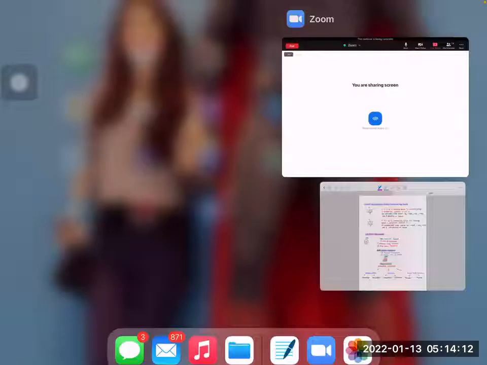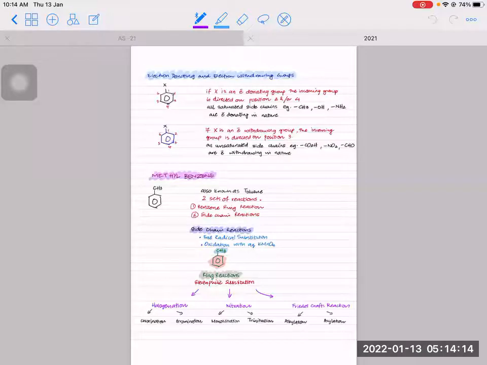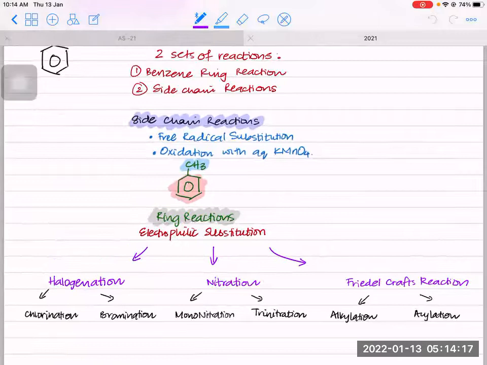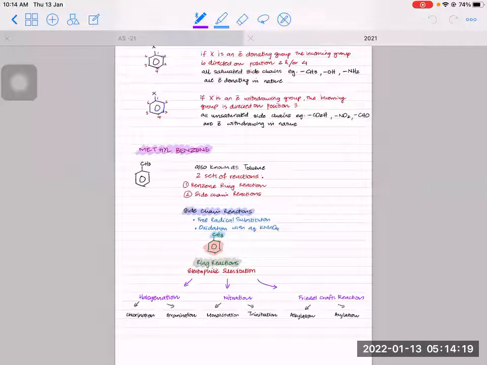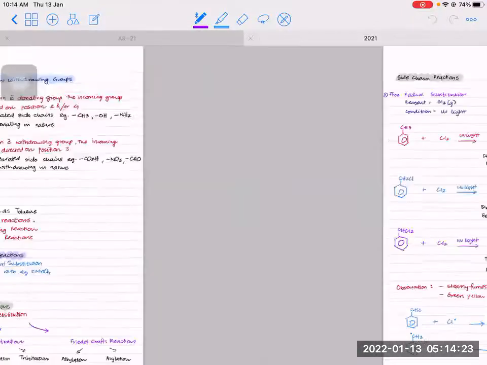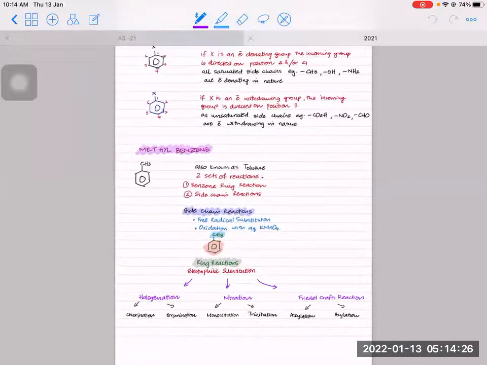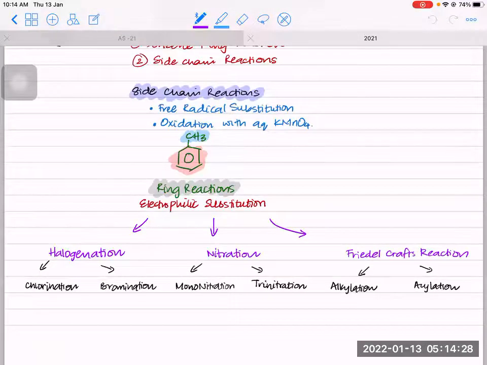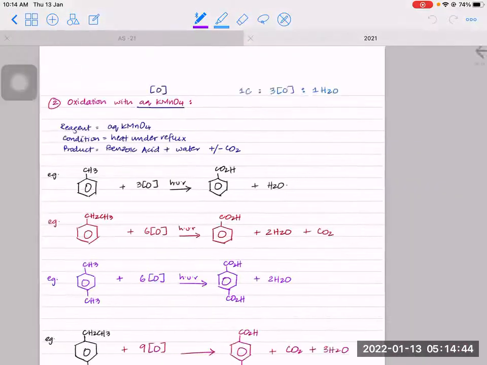Did the side chain reactions of methyl benzene yesterday? Yes. And the side chain was the CH3 side chain, which undergoes oxidation with KMnO4 and free radical substitution. I told you that the ring reactions also occur, which are the electrophilic substitution reactions. Which electrophilic substitution reactions will the benzene ring and methyl benzene undergo? It will undergo halogenation, both chlorination and bromination, mono and trinitration, Friedel-Crafts alkylation, and acylation.